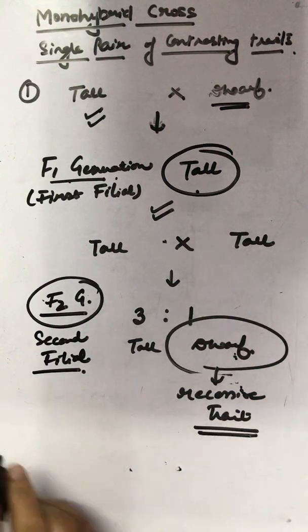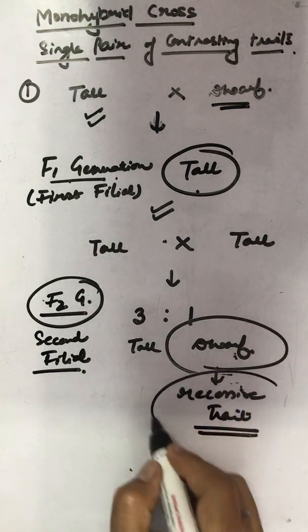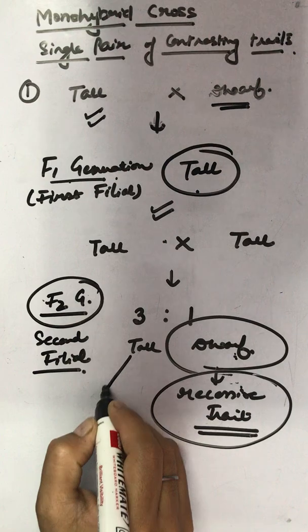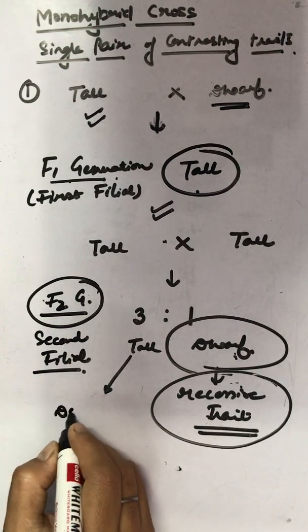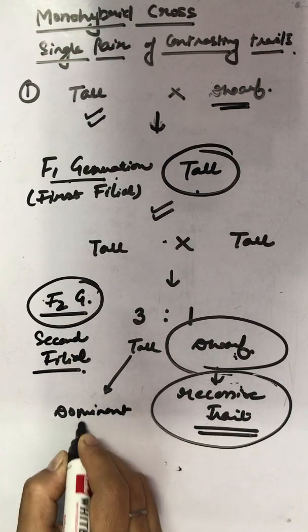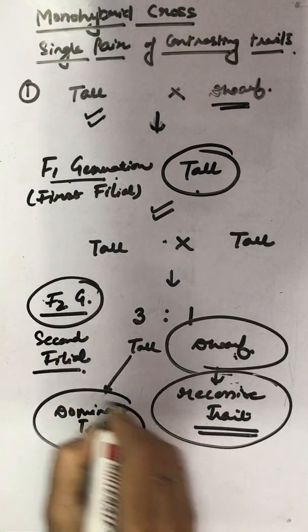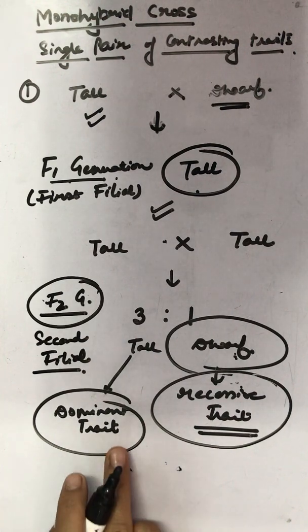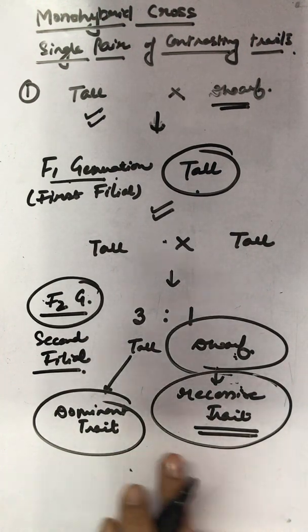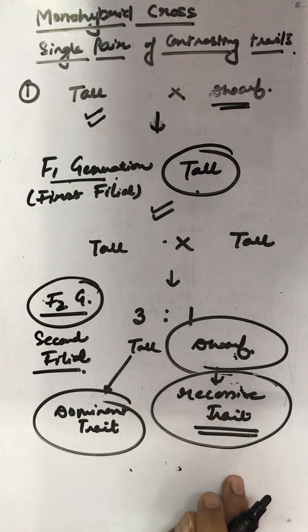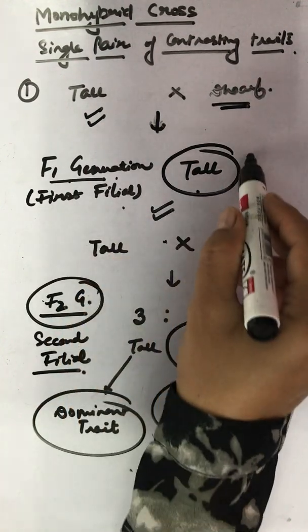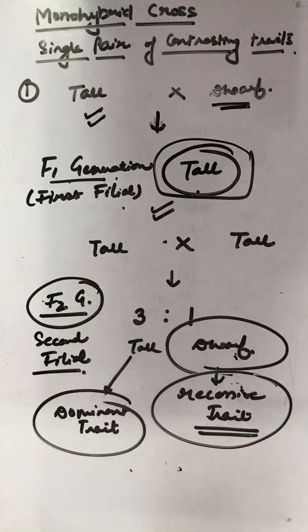Earlier we did not know what is recessive and dominant, but from here we came to know, okay, this one is the recessive trait, and the expressed trait tallness, it is the dominant trait. This means which showed up is the dominant and which remained concealed in the presence of dominant is recessive. So from here he also concluded that no plants of intermediate size or height were spotted.